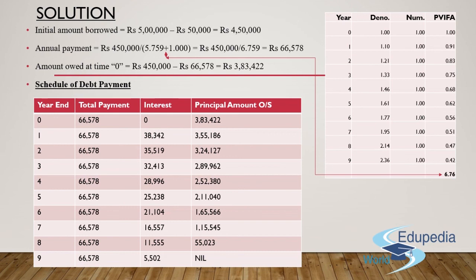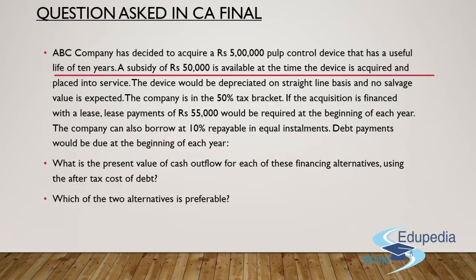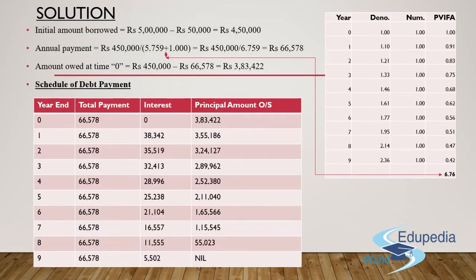And this can be calculated easily with a simple concept: you take the initial amount which you are borrowing, that is 4,50,000, and divide it by the present value interest rate factor of the provided interest rate. In this particular case, the same is 10%. And you need to understand, guys, that the installment amount is being paid at the beginning of each year. So the year will start not from 1, it will start from year 0. Why? Because I'm making the payment at the point of year 0 itself. That is my first installment.